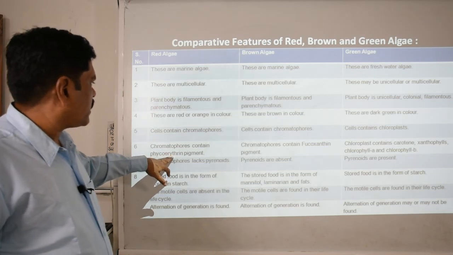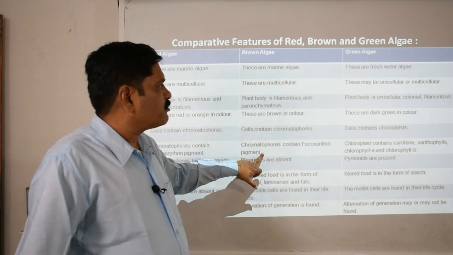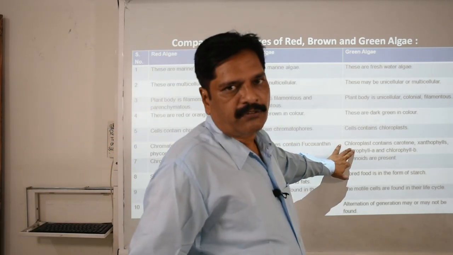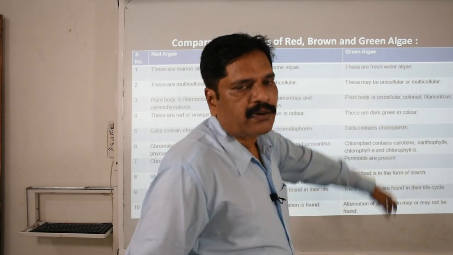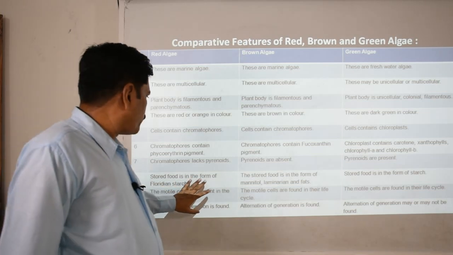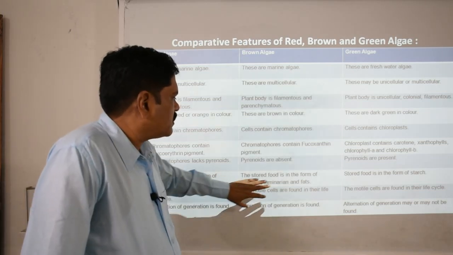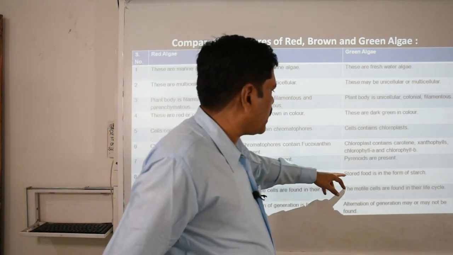These contain the phycoerythrin pigment, this contains fucoxanthin, and this contains chlorophyll A and B as the main color pigment, while the carotenes and others are the secondary color pigment, clear. Food is stored in the form of floridean starch, in the form of mannitol and laminarin, okay, and the fats.